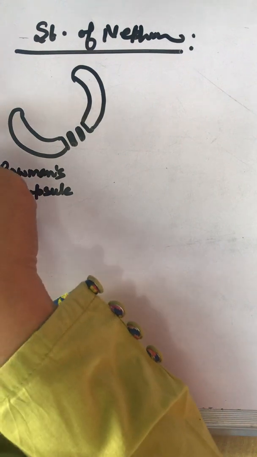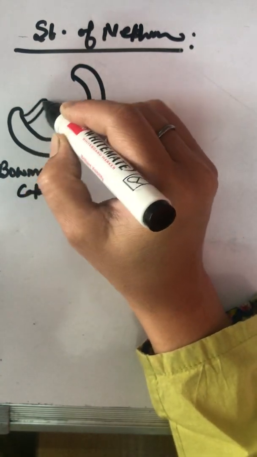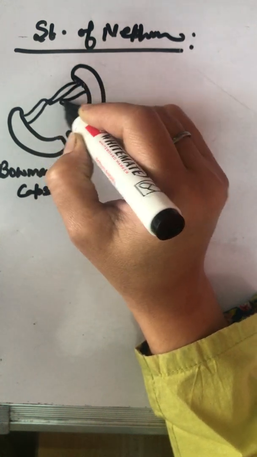Never mind. It has a bundle of blood capillaries known as glomerulus. I'm drawing this mesh-like bundle of network of capillaries.